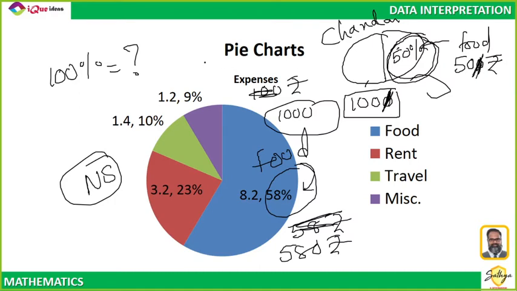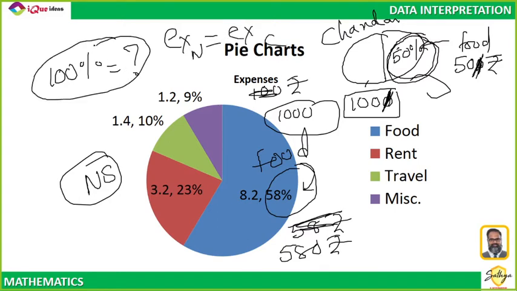And I did not say that my expense is equal to Chandan sir's expense. So you do not know what the 100% value is for both the charts. So two pie charts cannot be compared numerically until you know the base value. Did you understand that?